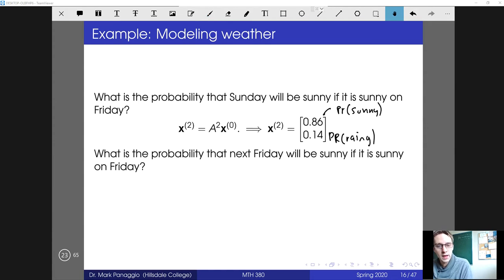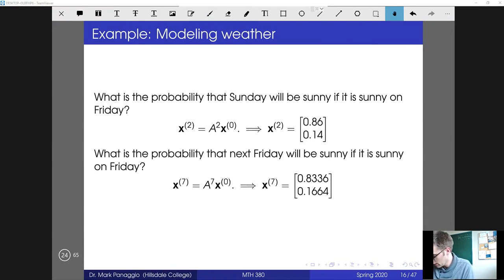Okay? Now, if we change the question so that instead of going from Friday to Sunday, we go from Friday to Friday, then that's a 7-day period. And we can take that same approach. The only difference is we'll multiply by A not twice, but rather 7 times. And in that case, you'll see that the probabilities approach 0.8336 and 0.1664 after 7 days.